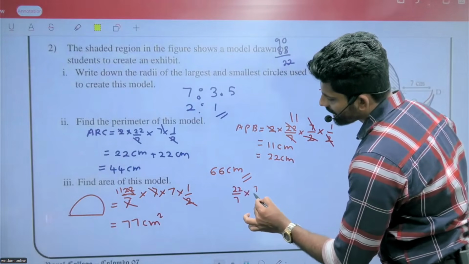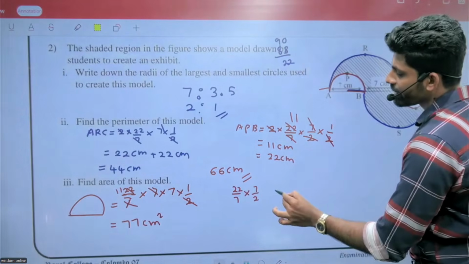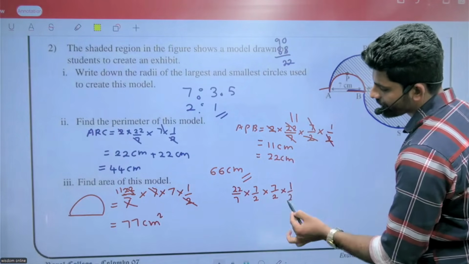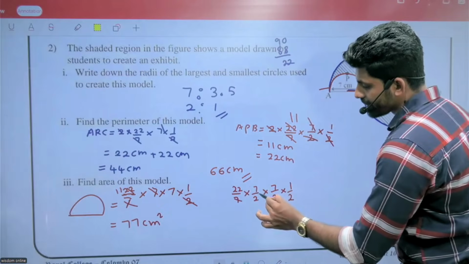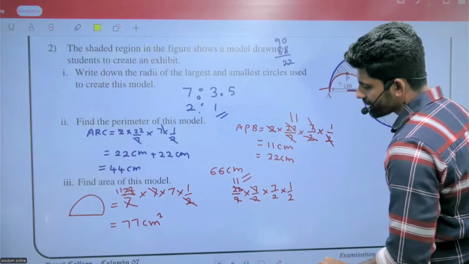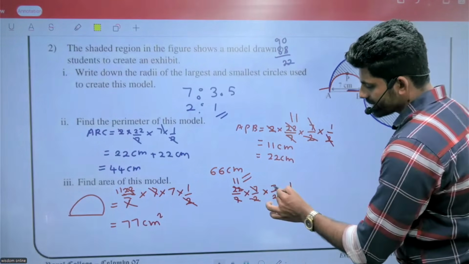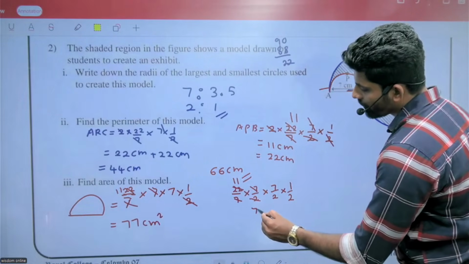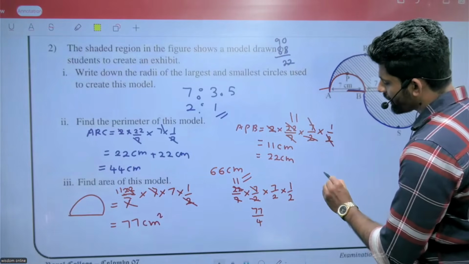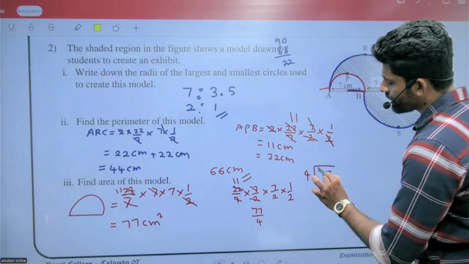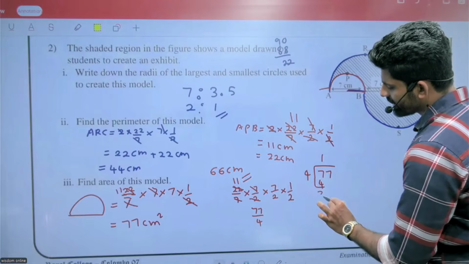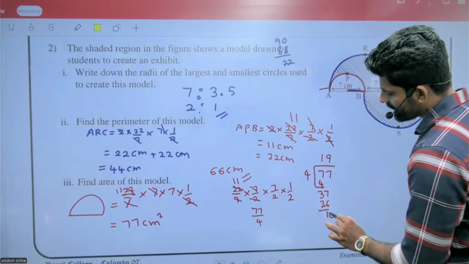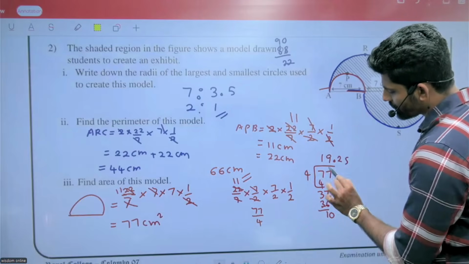Pi R means 7 divided by 2 into 7 divided by 2 into half. 7 to 7 cancelled out. 11. 77 divide by 4. 77 divide by 4, 1. 37 means 9. 10 means 2, 5.